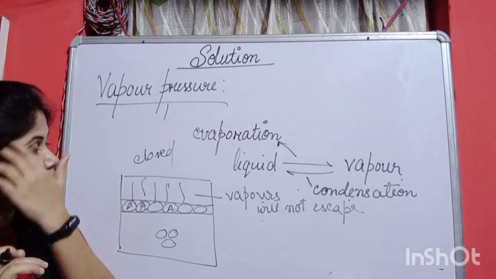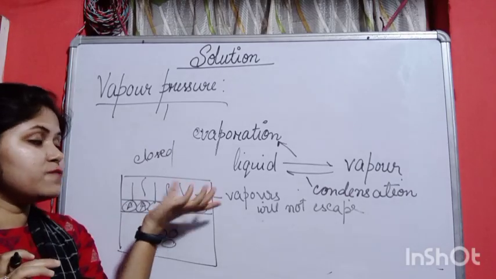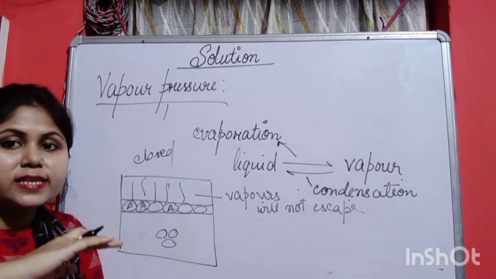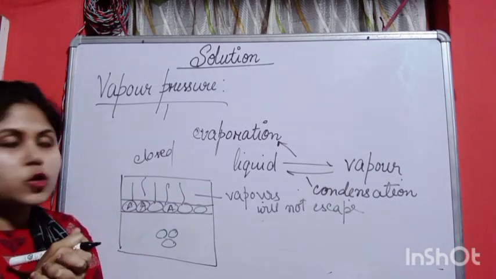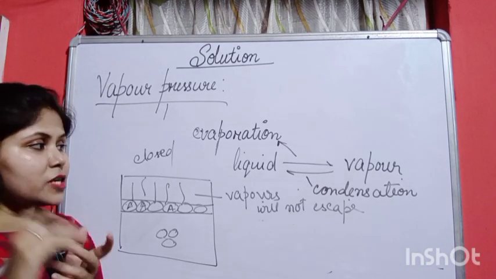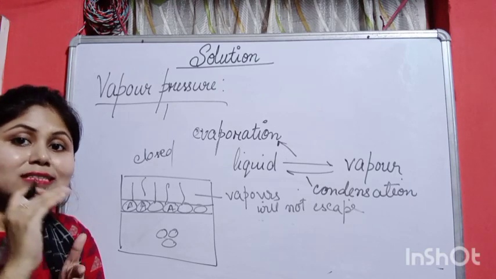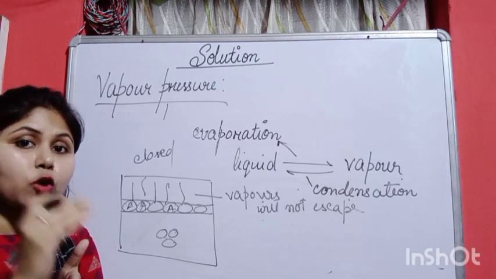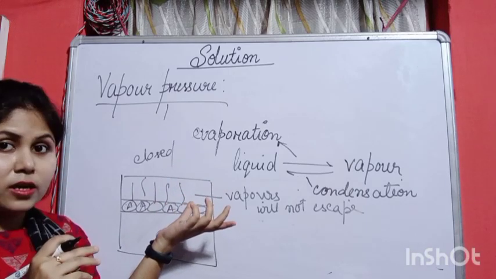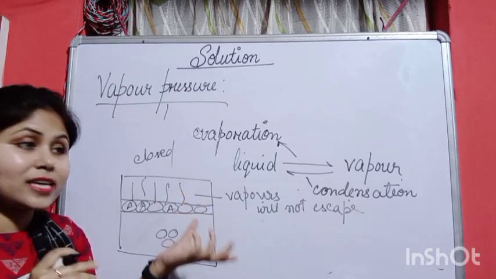The vapor pressure is created by this vapor only, the vapor which is present above the surface of the liquid. So we can say the definition of vapor pressure: the vapor pressure of a liquid at a particular temperature is the pressure which the liquid molecules exert in the vapor phase, here the liquid molecules having been converted to vapor phase, at equilibrium.